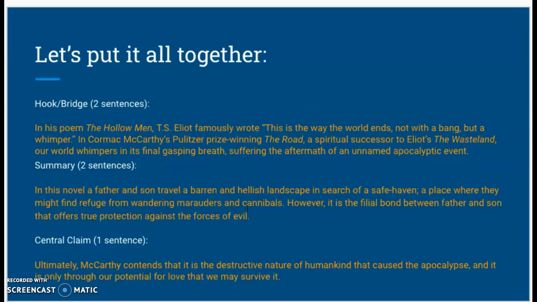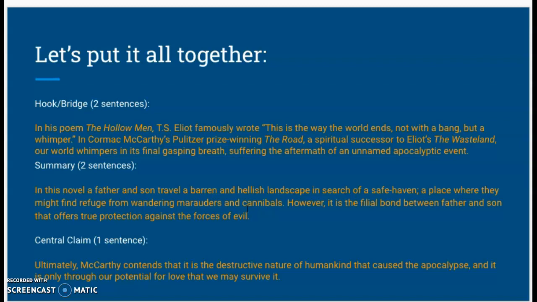Let's put it all together and see how it flows. So we're going to see how the hook and bridge flow into the summary, which then flows into the central claim. In his poem, The Hollow Men, T.S. Eliot famously wrote, "This is the way the world ends. Not with a bang, but a whimper." In Cormac McCarthy's Pulitzer Prize-winning The Road, a spiritual successor to Eliot's The Wasteland, our world whimpers in its final gasping breath, suffering the aftermath of an unnamed apocalyptic event.